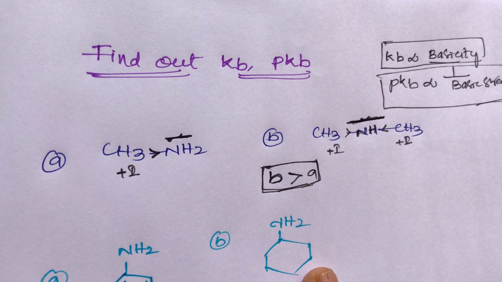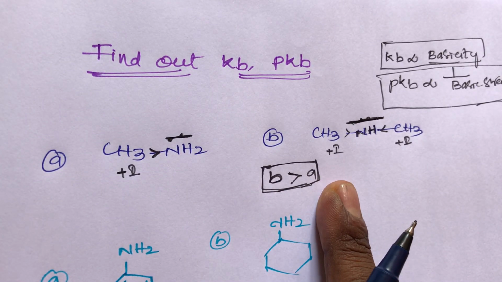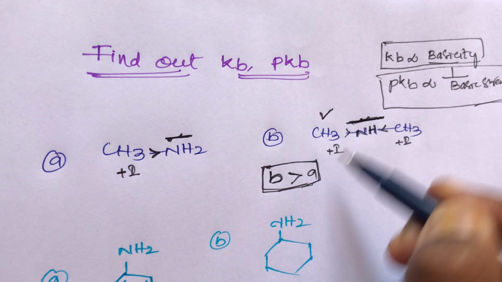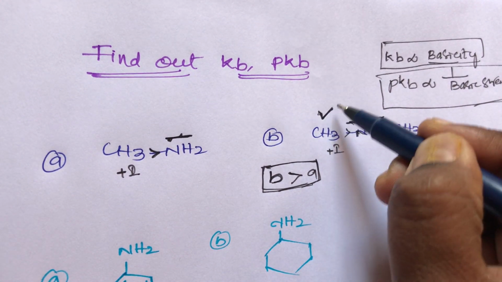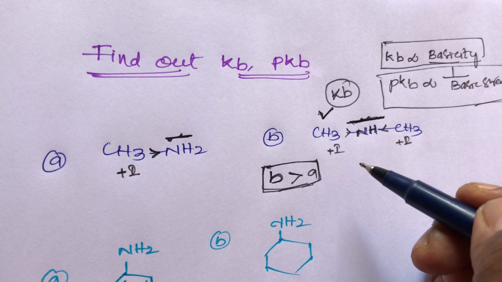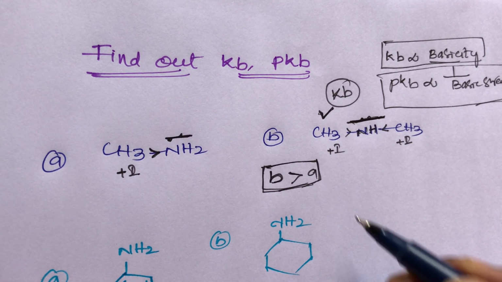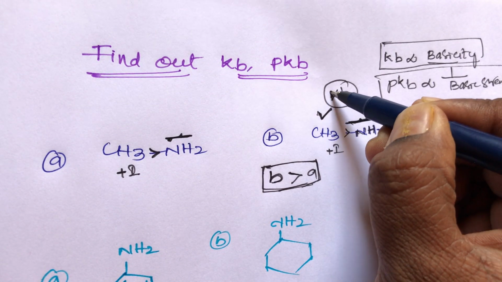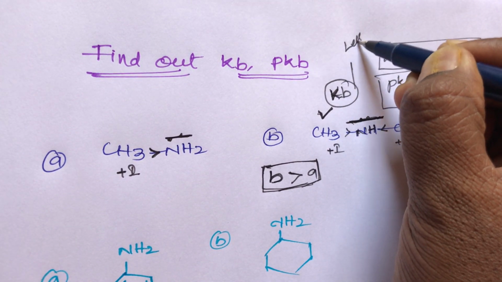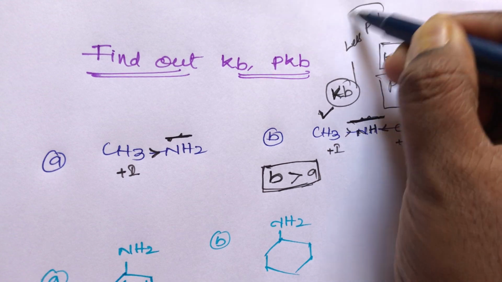Which one has the higher Kb value? B compound has the higher Kb value. Remember, students, a strong base always has a higher Kb value. So B compound has a higher Kb value and a lower pKb value. You remember, students, less pKb.